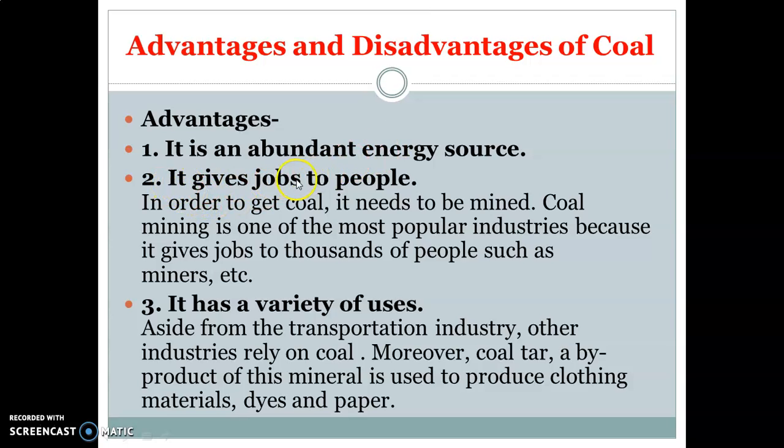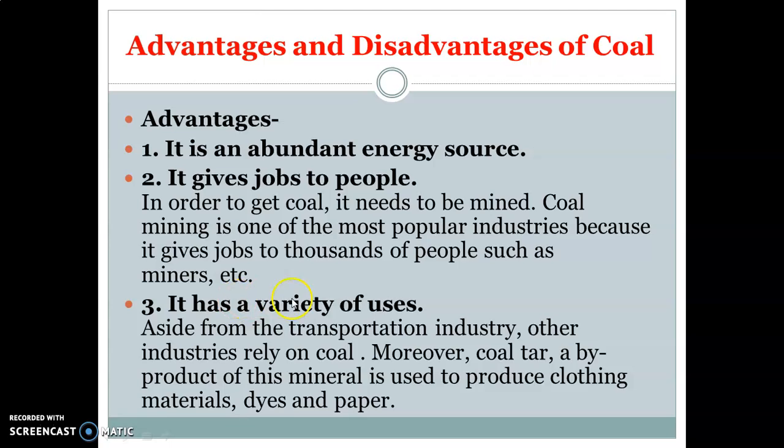Next, it gives jobs to people. As we know, we are extracting coal from the interior of the earth, so we consider it coal mining. For this activity, coal miners are engaged. So, in short, we can say thousands of people are required for the extraction of coal from the interior of the earth. So, it gives jobs to people.